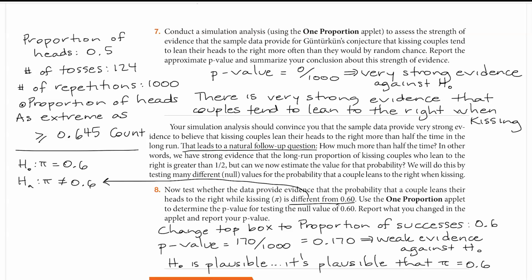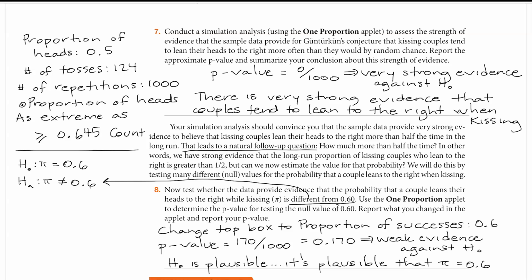So note to self, first of all, I now have 2 different hypotheses. My null hypothesis is no longer that pi equals 0.5, it's now pi equals 0.6. So I'm going to start by assuming that 60% is correct in the truth for the whole population of the proportion of couples who lean to the right when they kiss. And my alternative is going to be that pi is not equal to, or different from, 0.6.